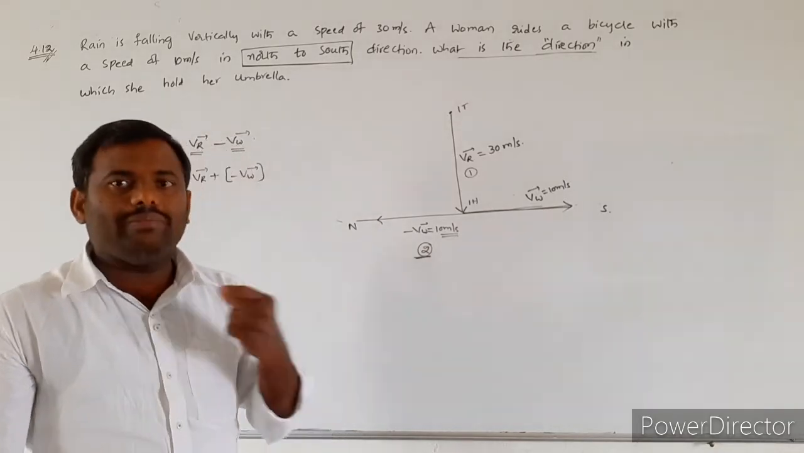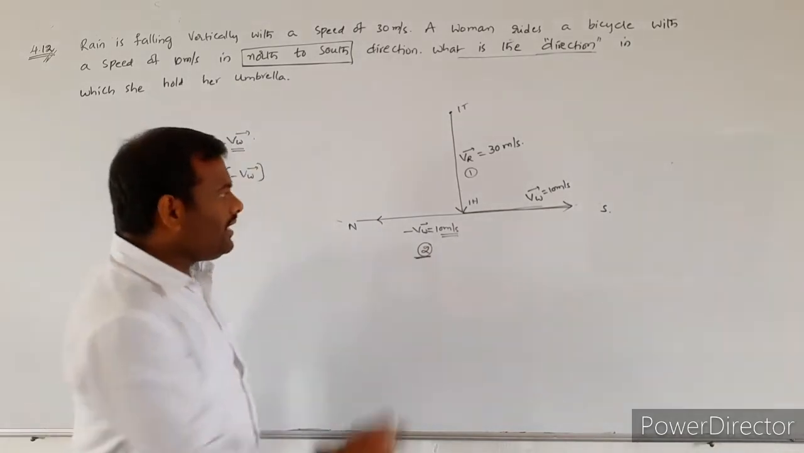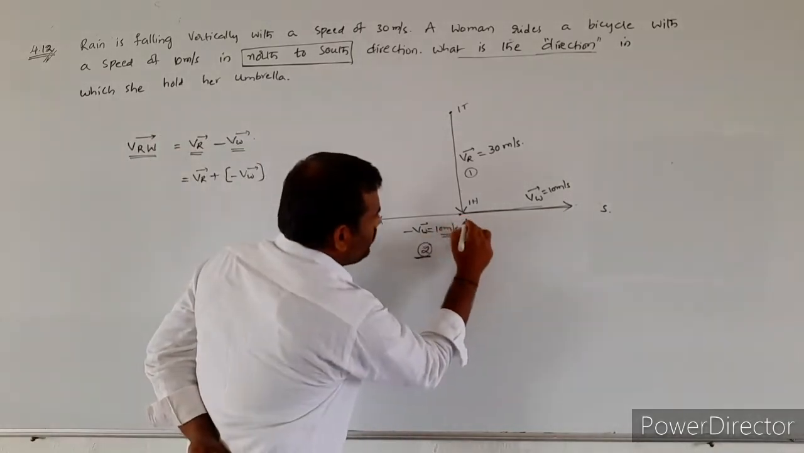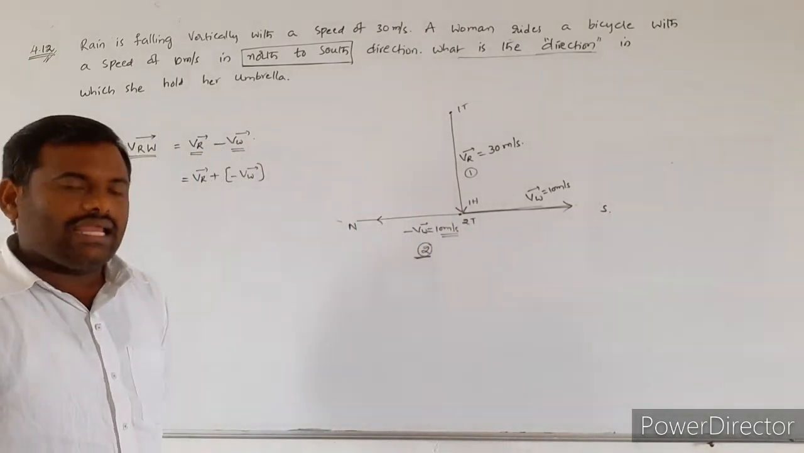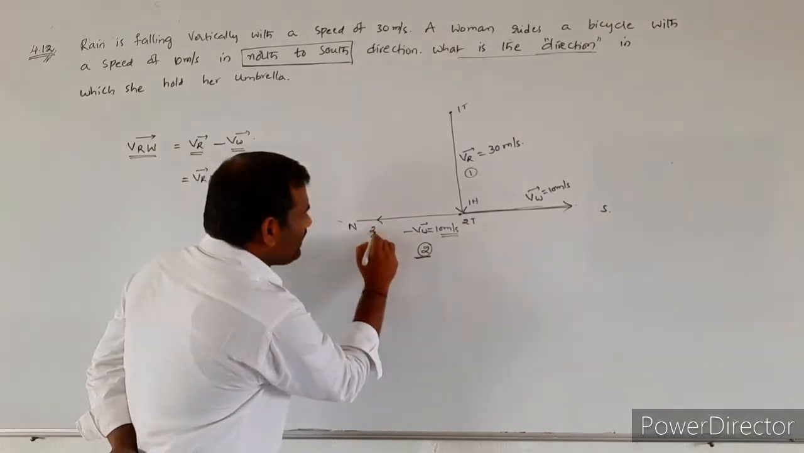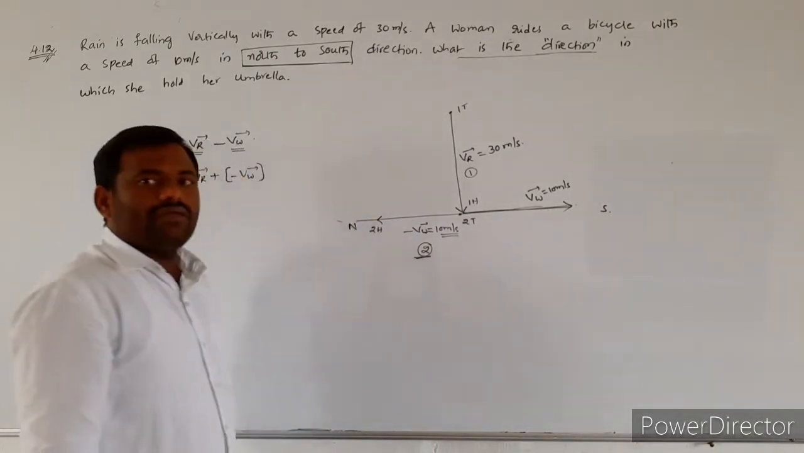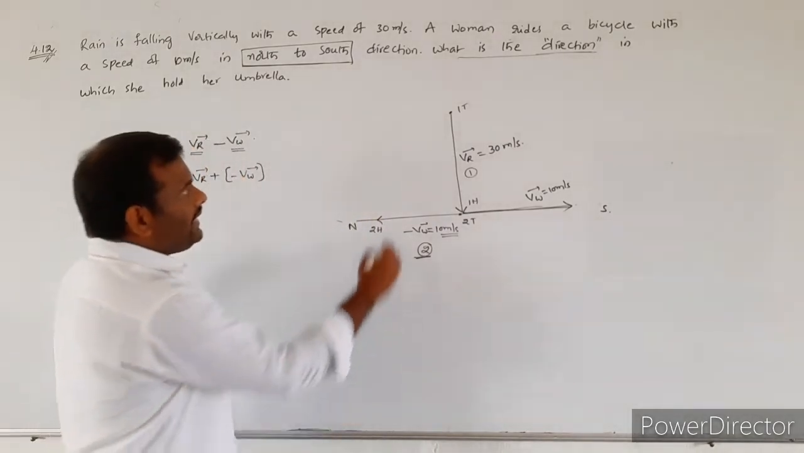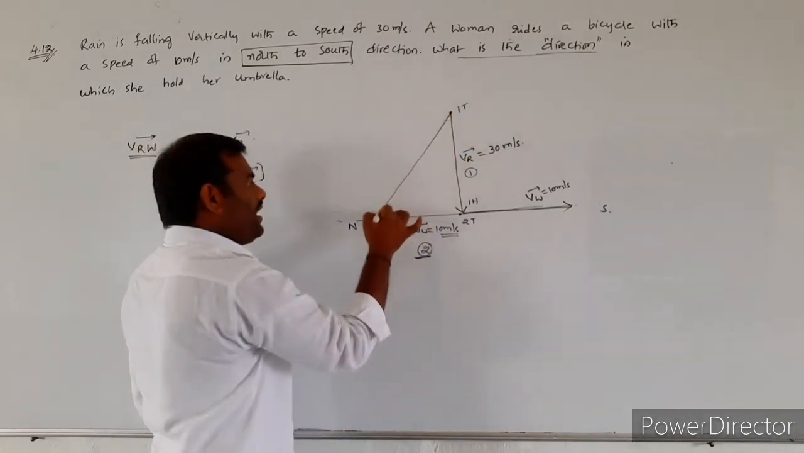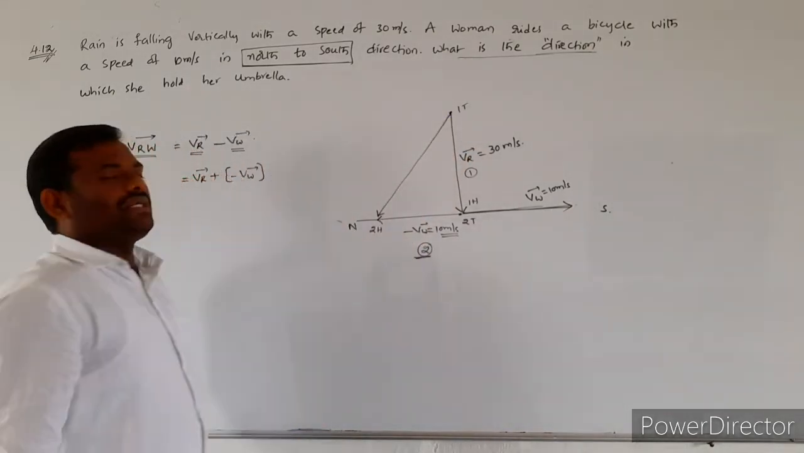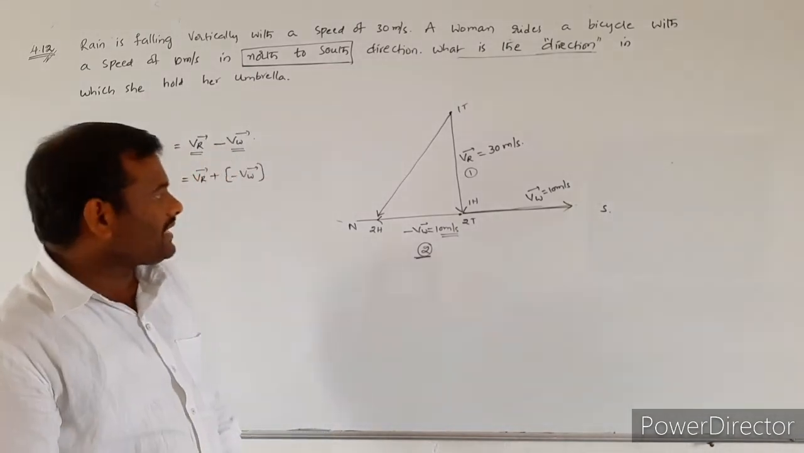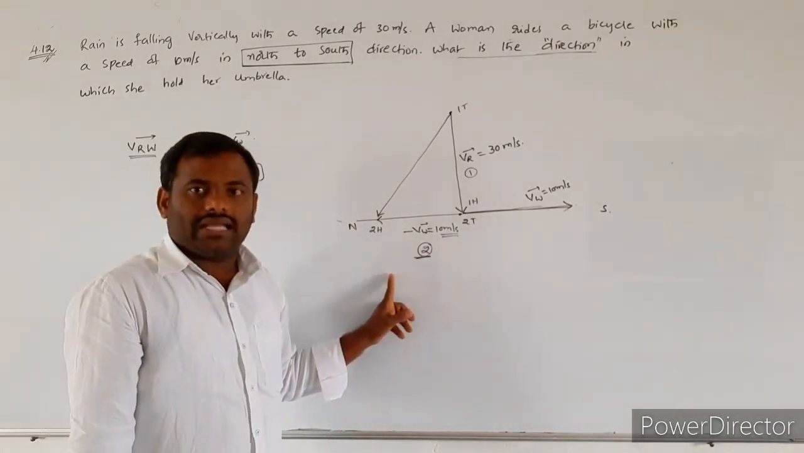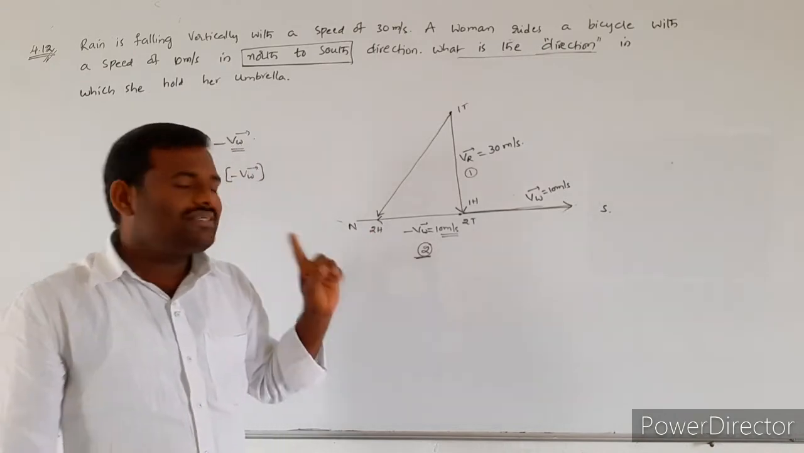Minus VW bar will be taken as the second vector, and this point is denoting the tail of the second vector, and this is nothing but the head of the second vector. Now, the resultant is always drawn from where to where? The resultant is always drawn from the tail of the first vector to the head of the second vector.